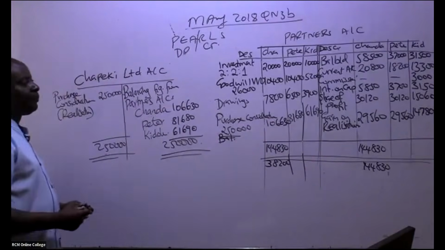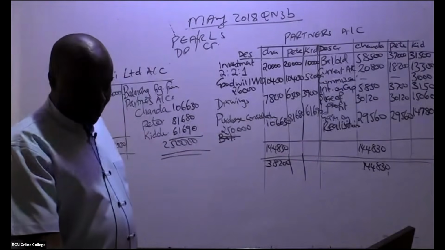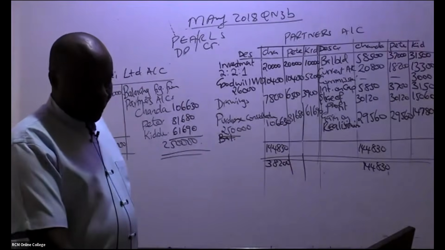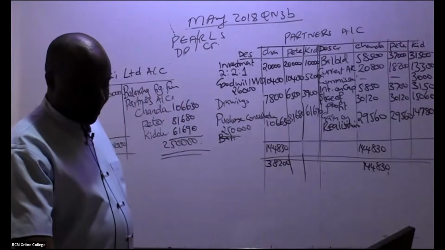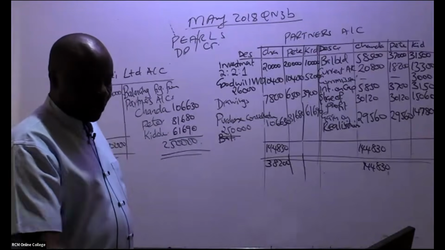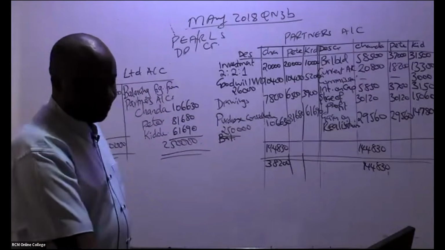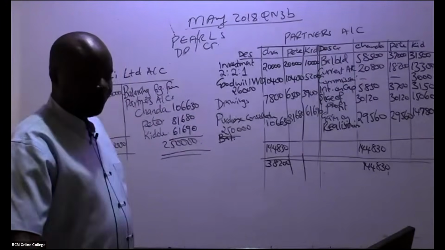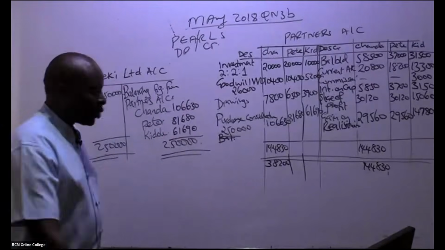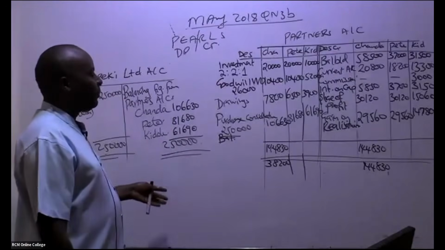So now you are through with part 1 of this question. It's balancing, so can I go to the second part? Remember, in an exam, I don't want anybody to be excellent.